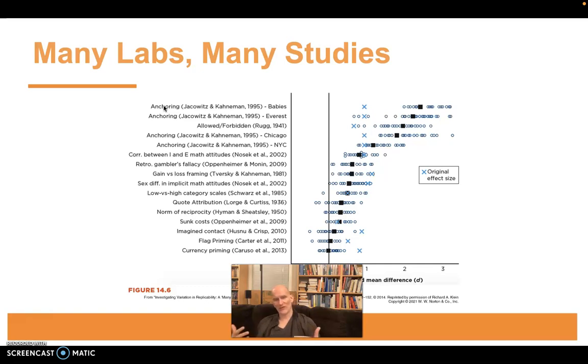So it's a common finding that this kind of what's called anchoring biases people's estimates. In the sense that people who've just heard 50,000 make their estimate much higher than people who just heard 100. So that's this first study. And this is the effect size of the original study. And each study could replicate this.